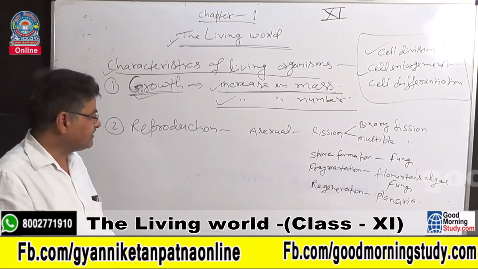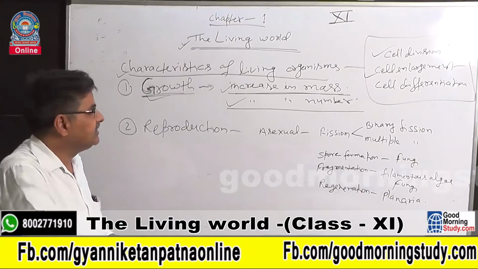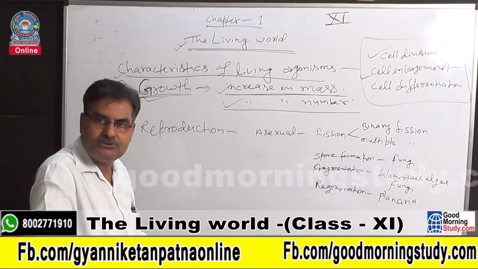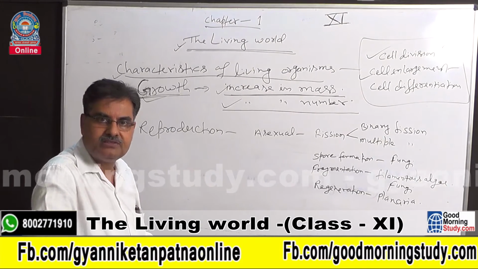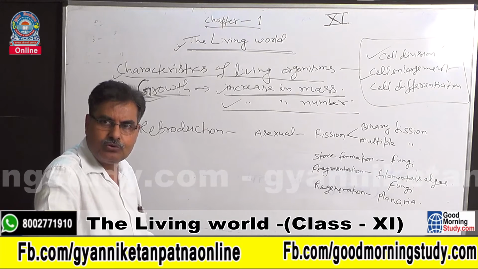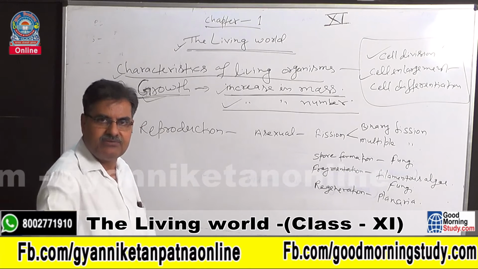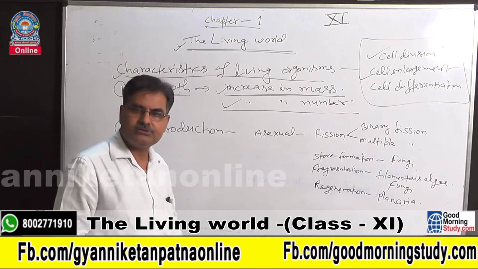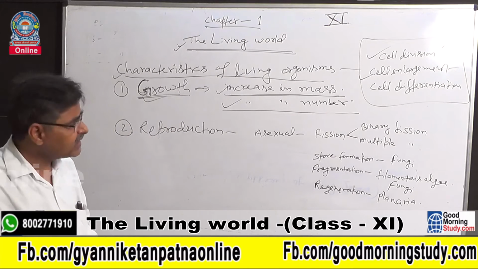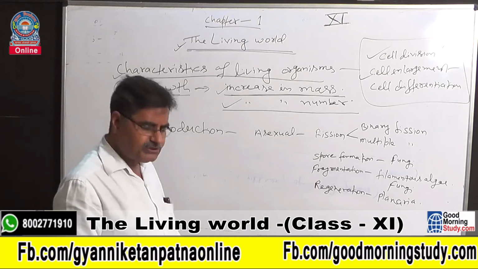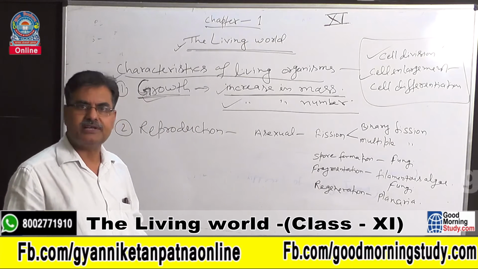In plants the growth is indefinite, because in plants the meristematic tissue forms, and the cells of meristematic tissue are always in a state of division. So growth can occur the whole life. In plants, cell division or growth occurs continuously throughout their lifespan, but in animals growth stops after a certain age.